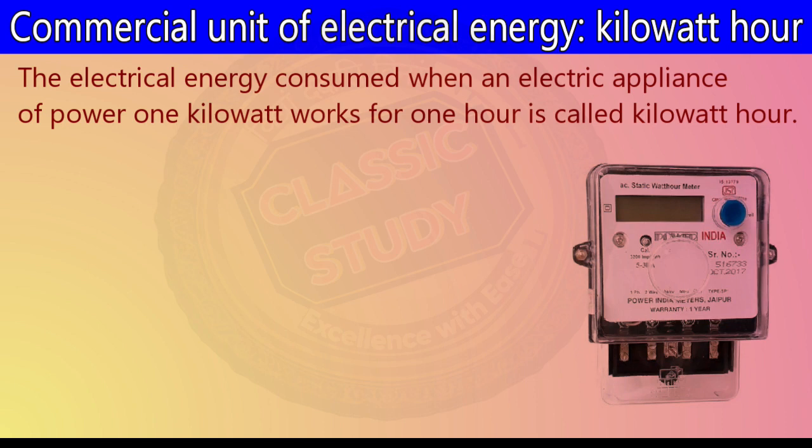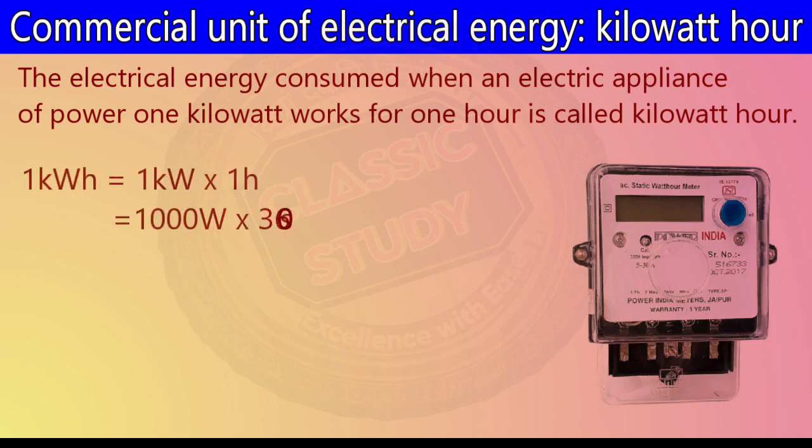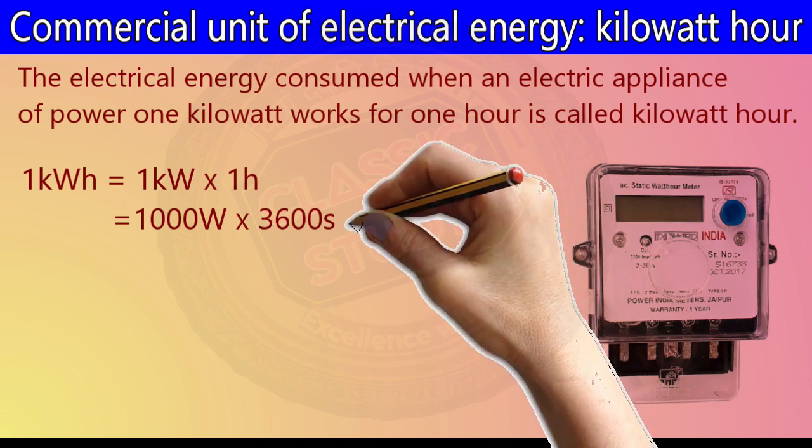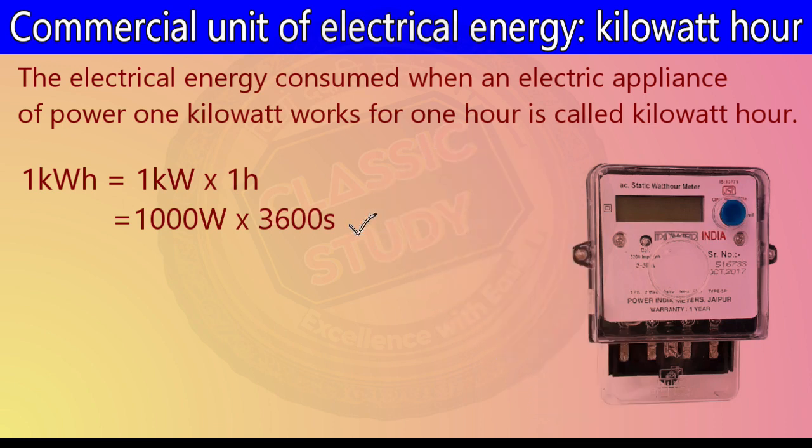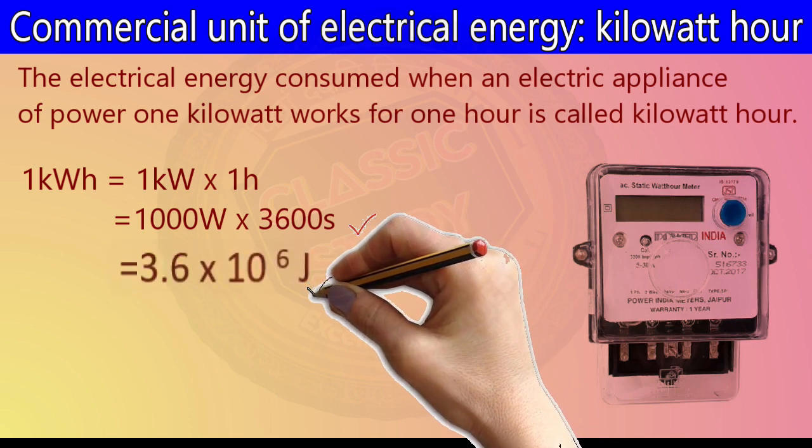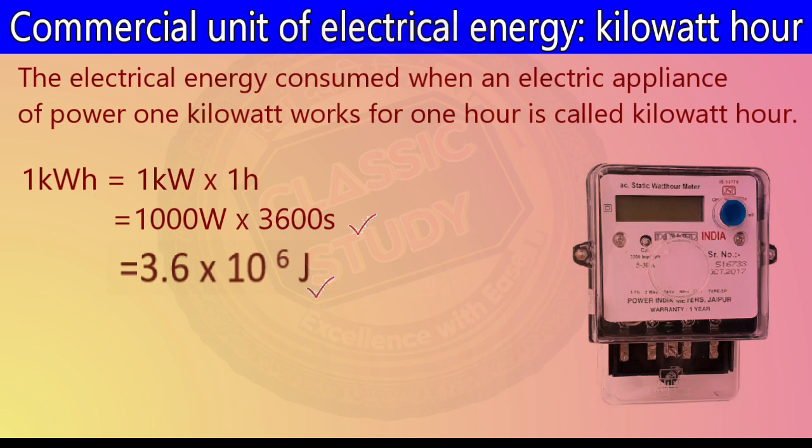This is called kilowatt hour. So 1 kWh is equal to 1 kilowatt into 1 hour. If we put in values, it becomes 1000 watts into 3600 seconds, which means 3.6 into 10 to the power 6, and this is calculated in units of joules. So 1 kilowatt hour is equal to 3.6 into 10 to the power 6 joules.